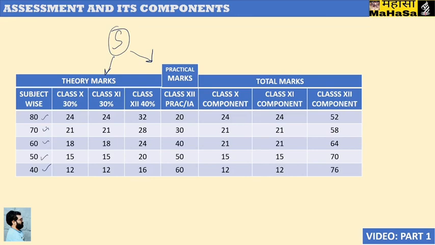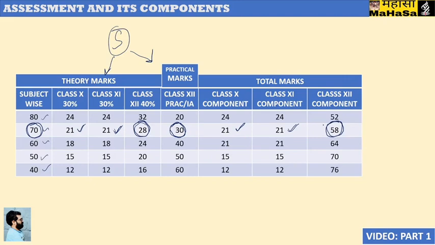Now for a subject which has maximum theory 70 marks shall get a maximum of 21 marks from class 10th, 21 marks from class 11th, and 28 theory marks from class 12th, and 30 practical marks from class 12th. So this will make it like class 10th component will contribute 21 maximum, class 11th component will contribute maximum 21, while class 12th component shall be contributing a maximum of 58 marks.